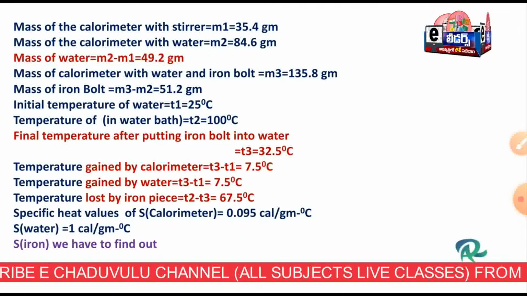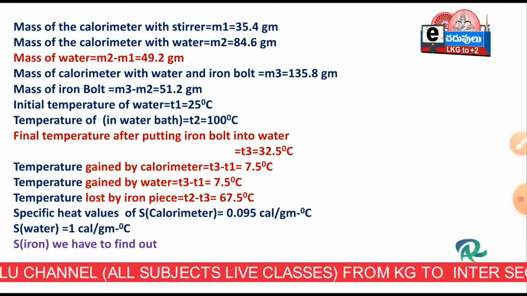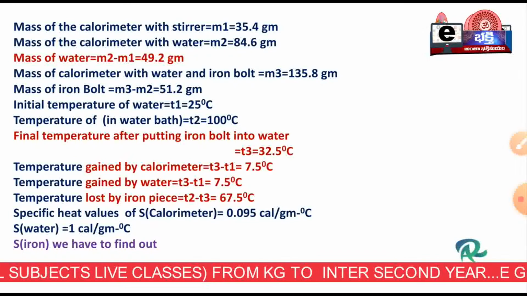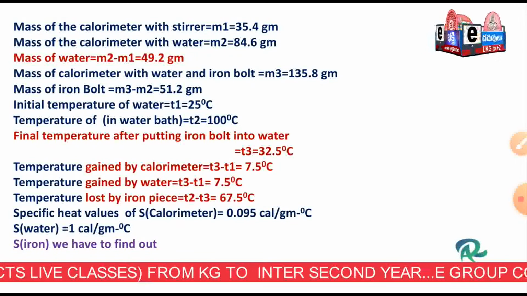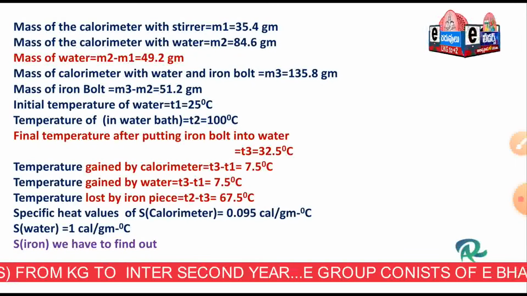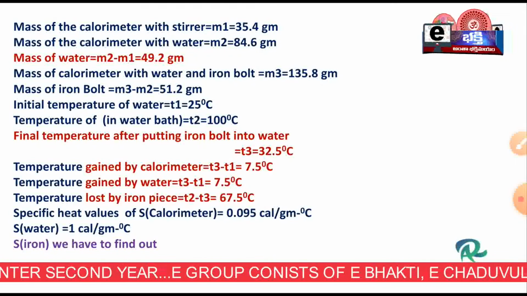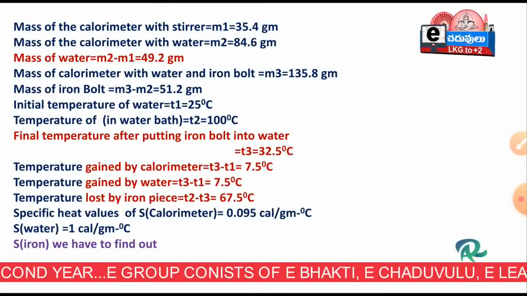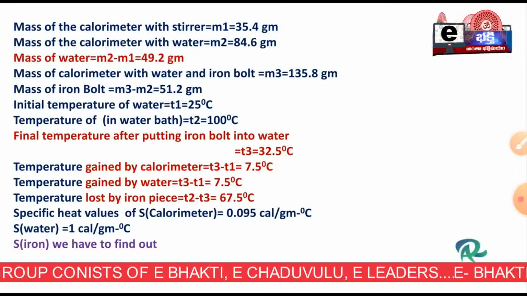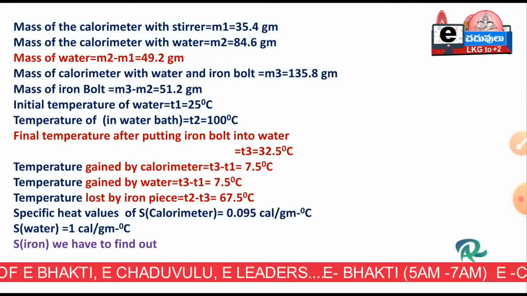In our experimental setup, we got M1 as 35.4 grams, M2 as 84.6 grams, and the mass of water, M2 minus M1, as 49.2 grams. The mass of the calorimeter with water and iron bolt, M3, is 135.8 grams, and the mass of the iron bolt, M3 minus M2, is 51.2 grams. Initial temperature of the water is 25 degrees centigrade, and the temperature of the bolt is 100 degrees centigrade.